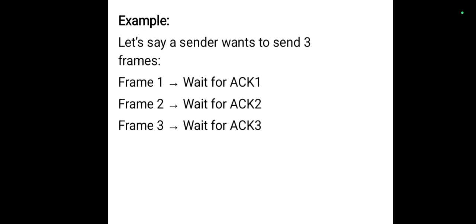The receiver will send acknowledgement 2 for frame 2, and after receiving acknowledgement 2, frame 3 will be transmitted by the sender to the receiver, and the receiver will send acknowledgement 3 to the sender, like this.